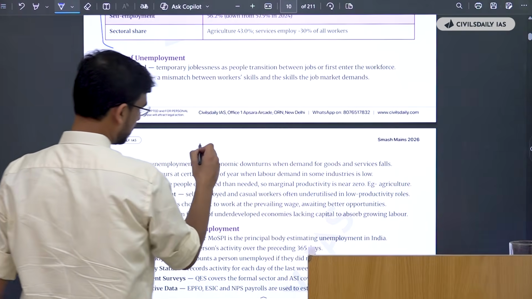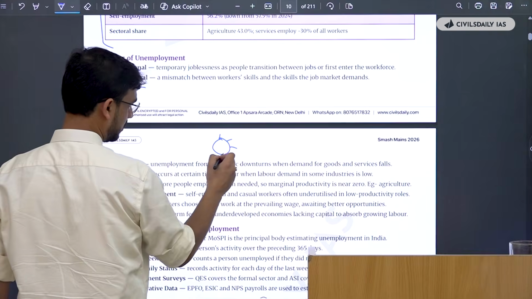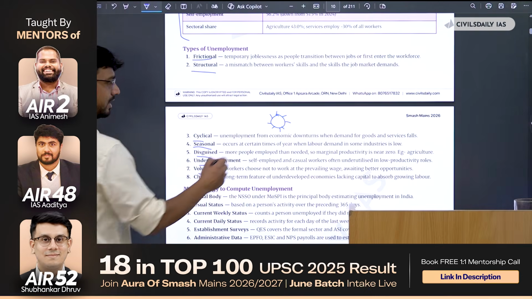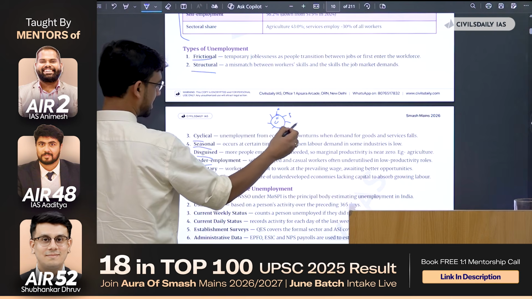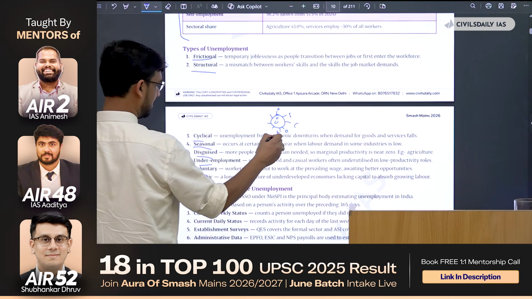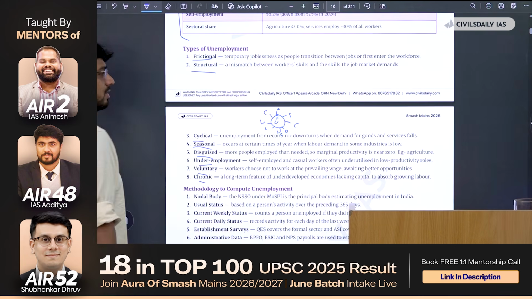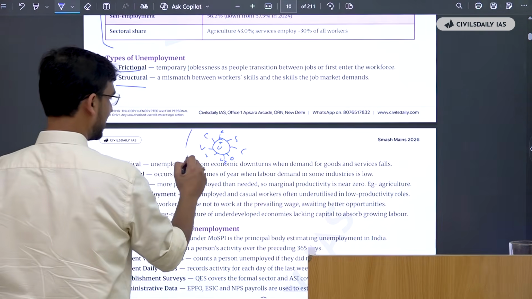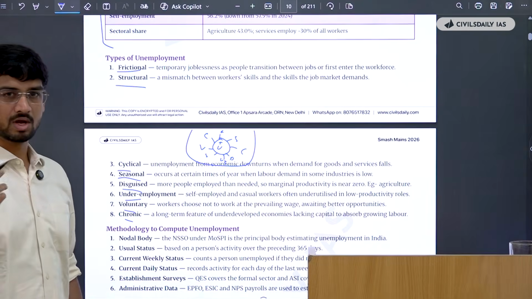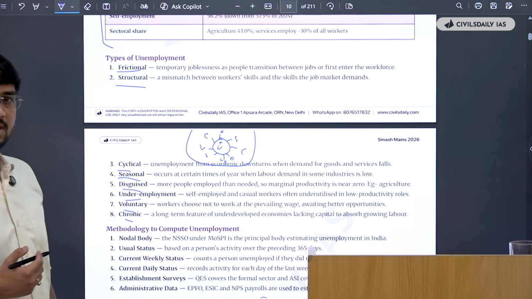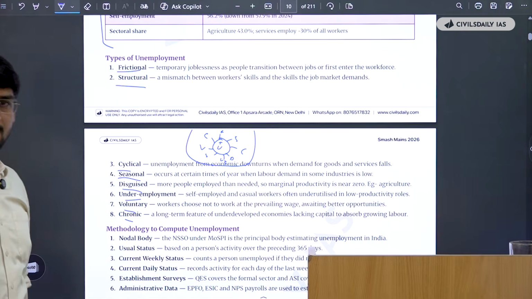So what you do is, you make a hub and spoke model, and take out 8. Now you can write types of unemployment, and then frictional, structural, cyclical, disguised, underemployment, seasonal, voluntary, and chronic. Now this alone would make such an impact on the examiner that okay, this guy knows what he's talking about, and this will really help you get marks in the main paper. So this is how you can use these notes directly in your answer copy.